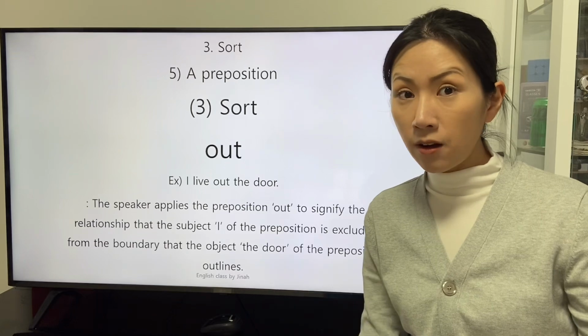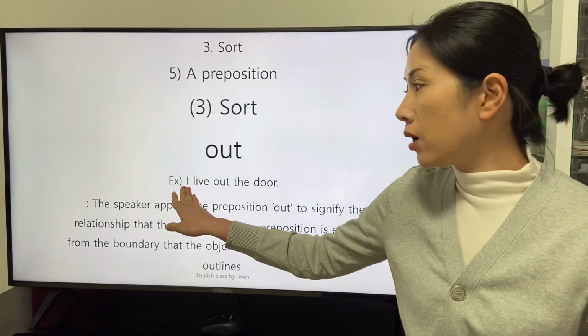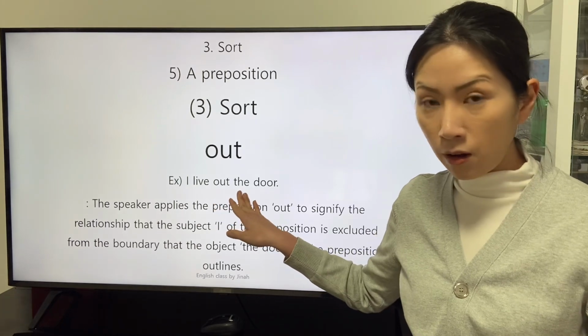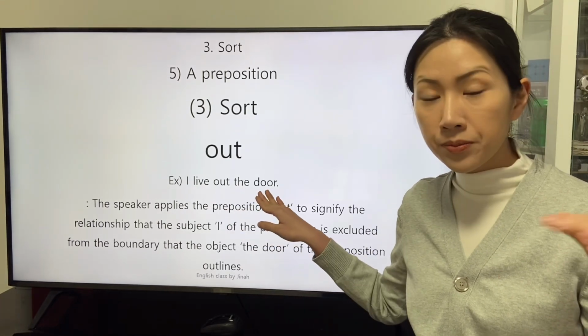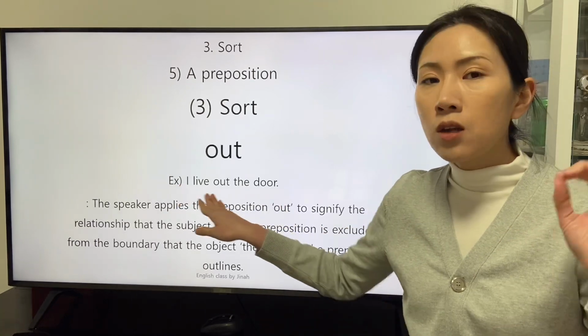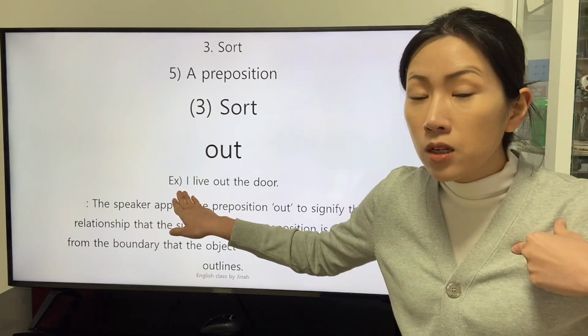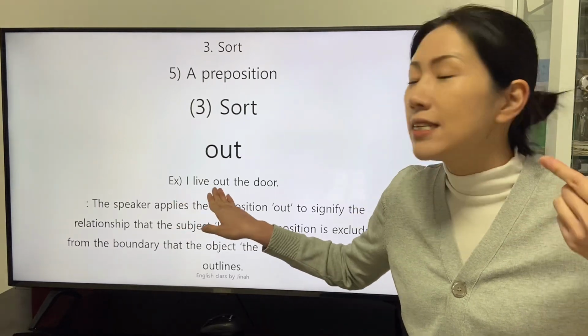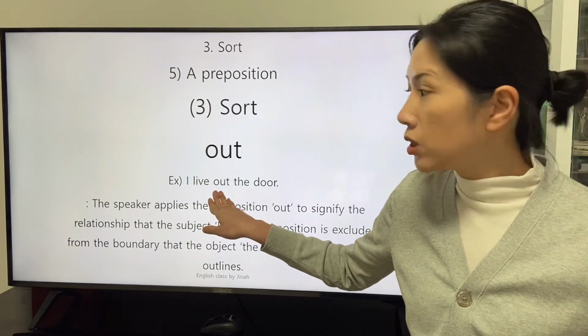The subject of the preposition out is the speaker, and the object of the preposition out is the object, the door. Then the subject of the preposition, who is the speaker, starts the definition of the preposition out.